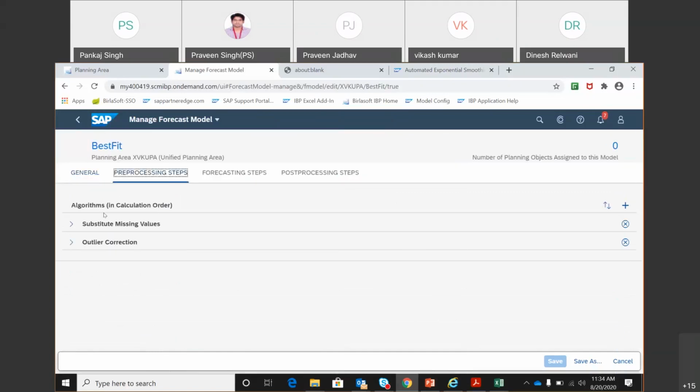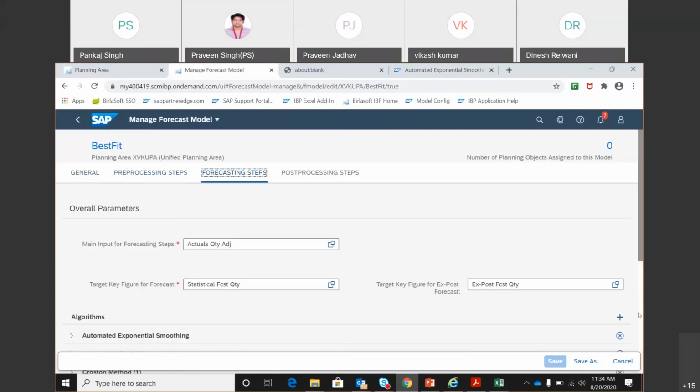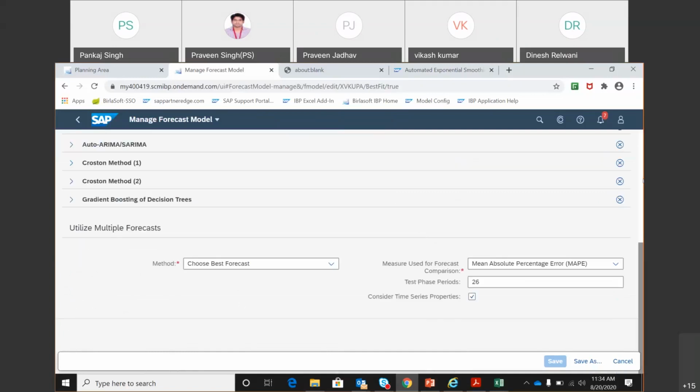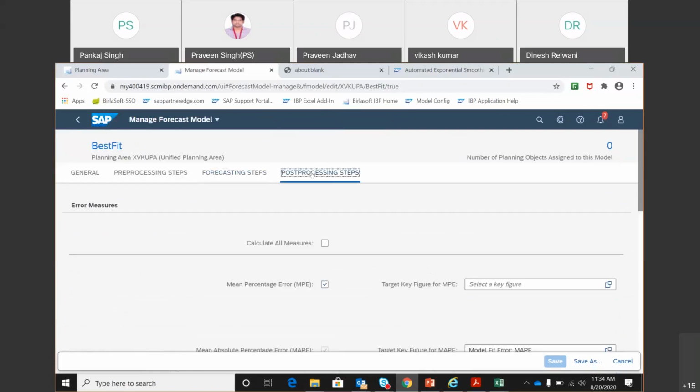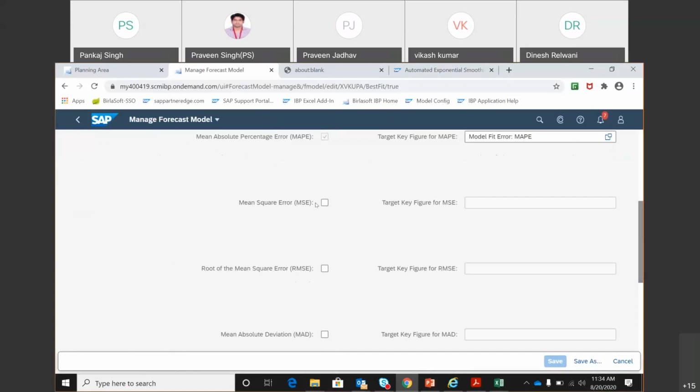Pre-processing is about cleansing your history. Forecasting step is about telling what forecast algorithms we are going to use. And then last is the post-processing step, which is about creating the error. Whenever we do the forecasting, we generate error, and there are errors called MAPE, MSE.